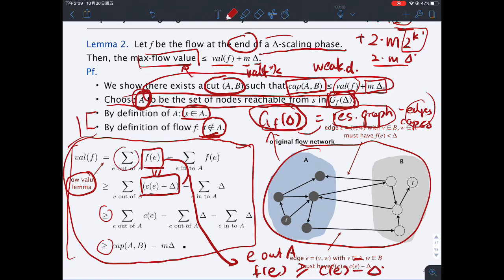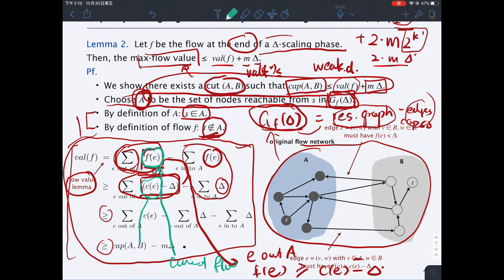So for each component within the sum, f_e is at least as large as c_e minus delta. Then when I sum up everything, the sum is at least as large as the sum of everything. Similarly, we can apply a similar argument to show the component-wise relationship between f_e and delta. So recall what we are talking about: f_e is the current flow, and c_e is the original capacity of the edge. So we need to establish the component-wise relationship.